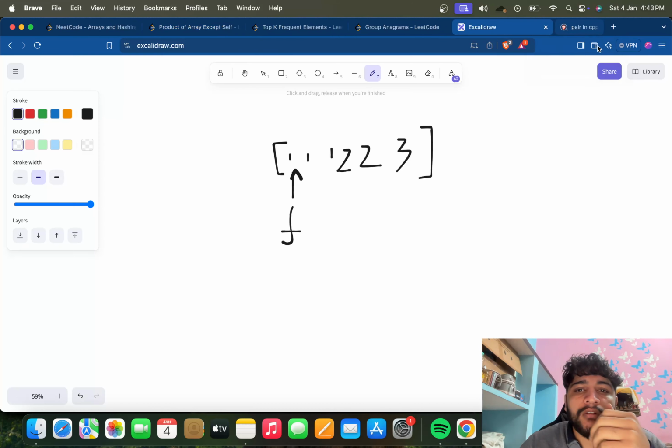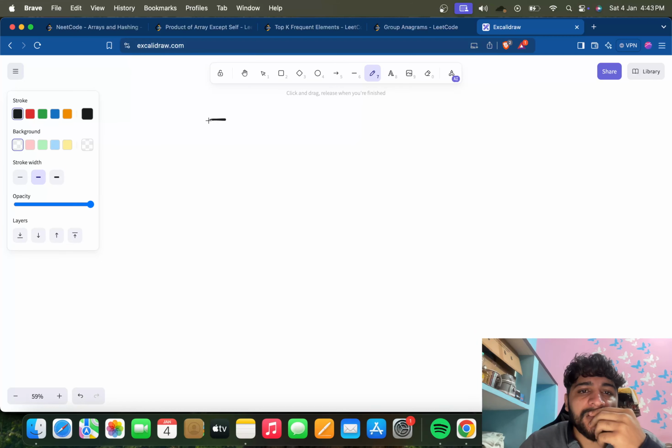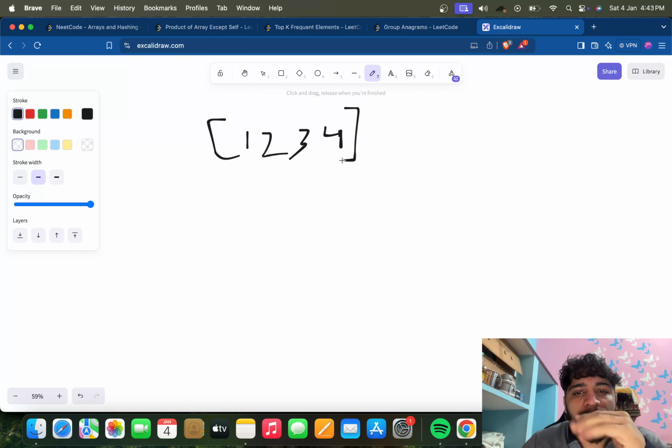So what we can do is, this is the array 1, 2, 3, and 4. This is O(n), so we will just iterate the array.